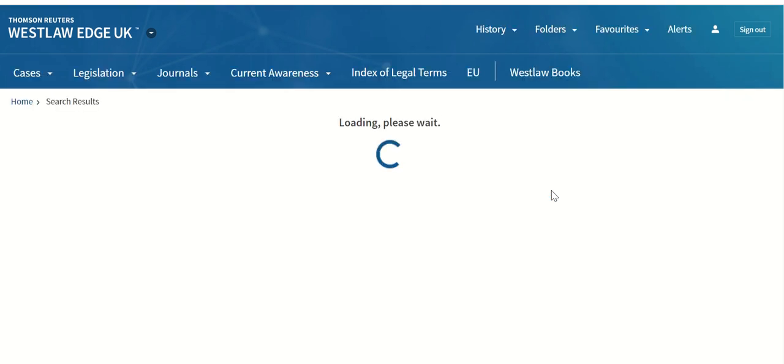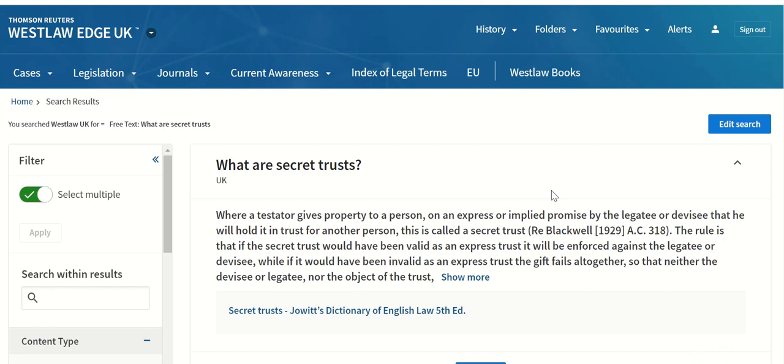So I've just clicked on that, what is secret trusts. And when you usually have a what is question, Westlaw will provide a definition from a legal dictionary. You can also access the legal dictionaries from this link here, Index of Legal Terms.